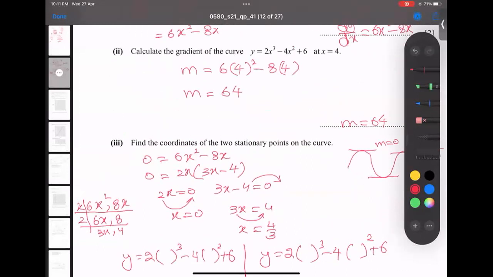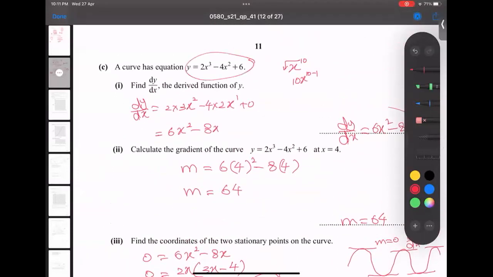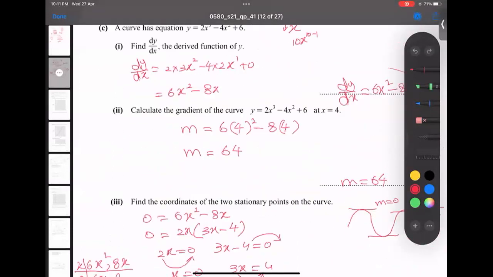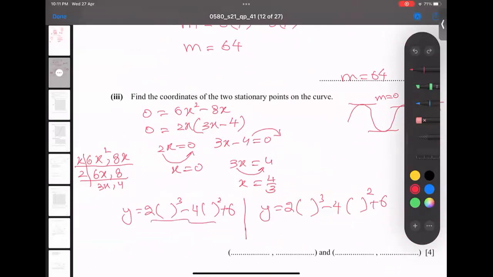I repeat again, look here: 2x cubed minus 4x squared plus 6. So I'm going to replace x with 0 here and here, and 4 over 3 here and here. That's it.